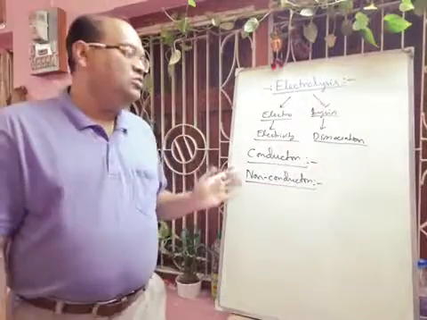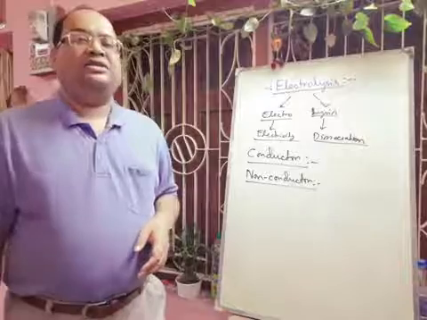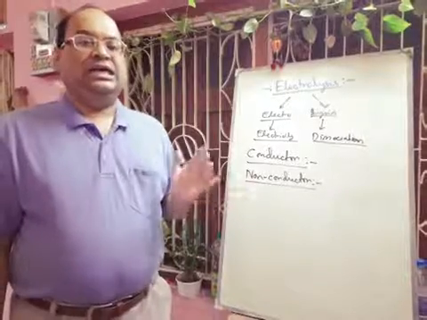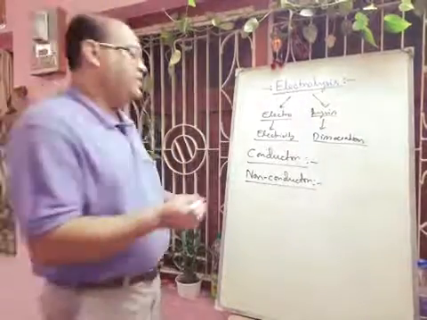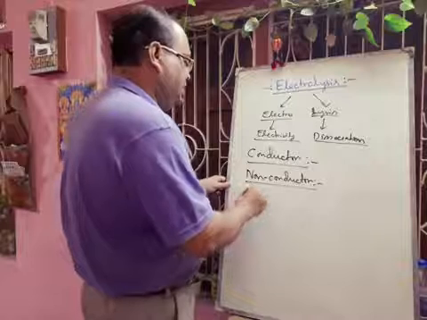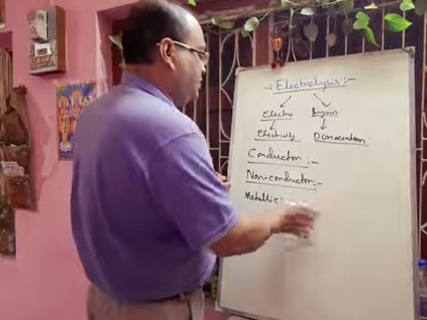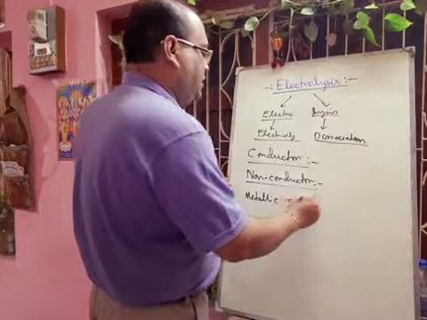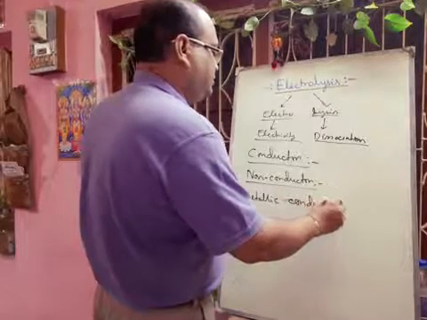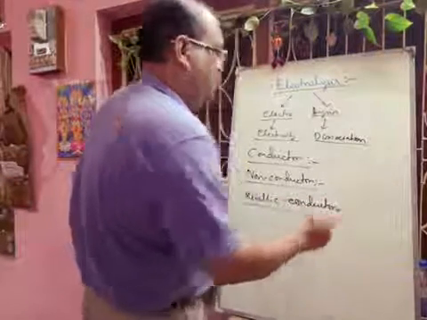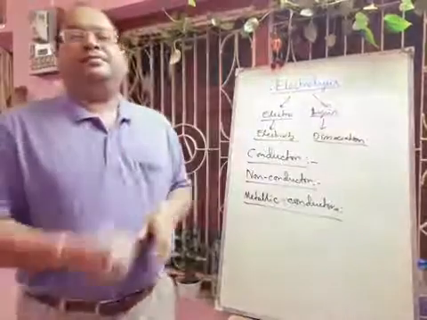Next we will discuss the types of conductors. There are generally two types of conductors. One is called metallic conductor, another is the electrolytes. First we will discuss metallic conductors.